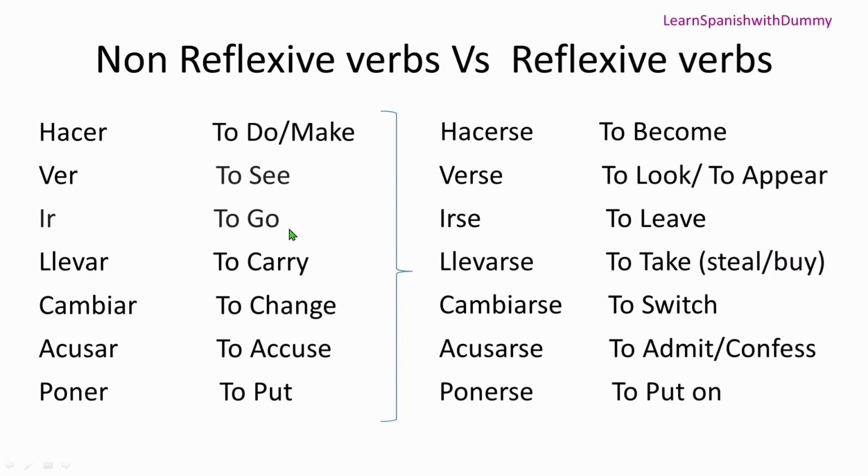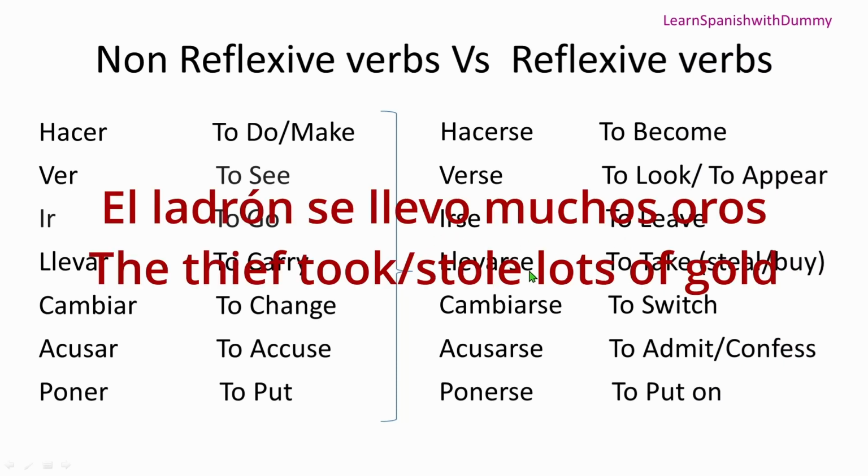Ir is to go, okay. Ir is to go, but if you make it reflexive, it means to leave. Okay? Perfect. Llevar is to carry, to carry anything. But llevarse is to take something with you, or to steal, or to buy something. Okay, that's the difference. Like if I say, el ladrón is thief. El ladrón se llevó muchos oros. It means the thief took or stole a lot of gold.